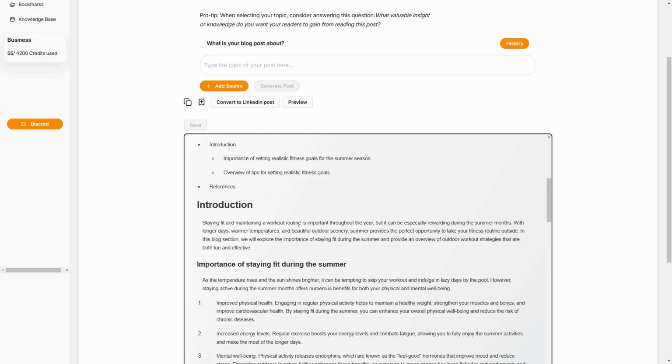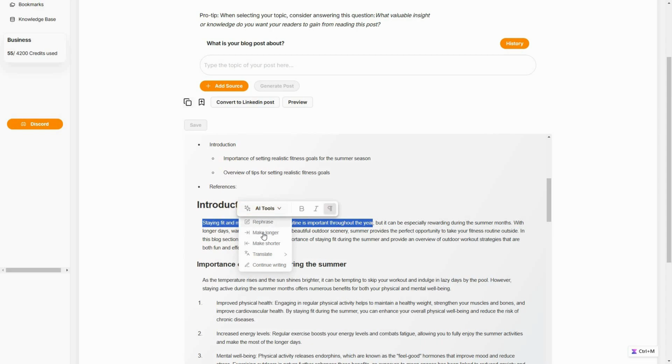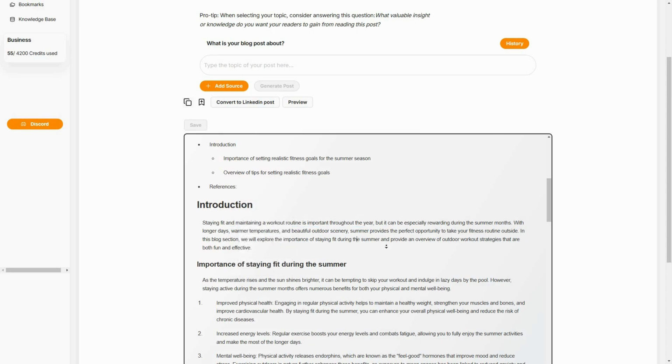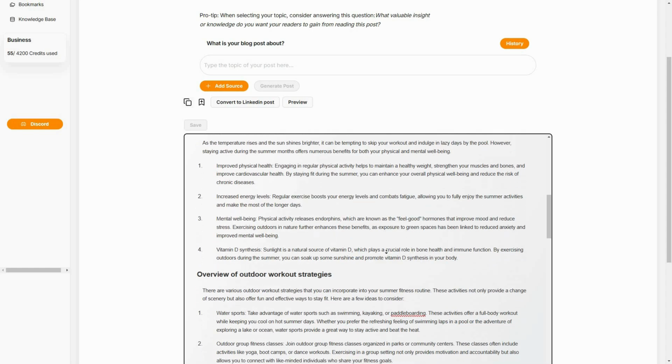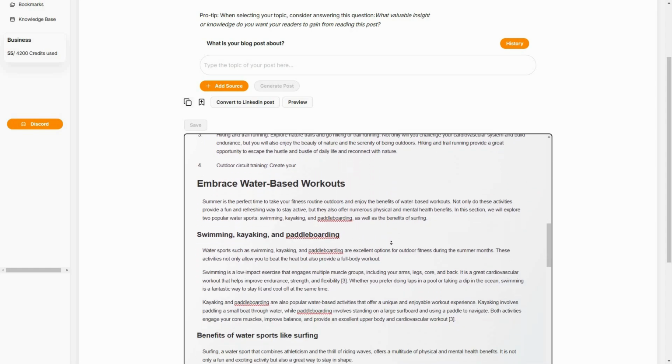And the best part is, once I select a certain text, for example, if I select this sentence, now I can even use AI tools on this sentence. For example, I can rephrase this sentence, make it longer, shorter, translate it to some other language, or I can also expand this writing, continue the writing. I can also change the formatting, such as making it bold, italic, or something else. So this is amazing. We have got a very good text editor, and here is our full blog post.